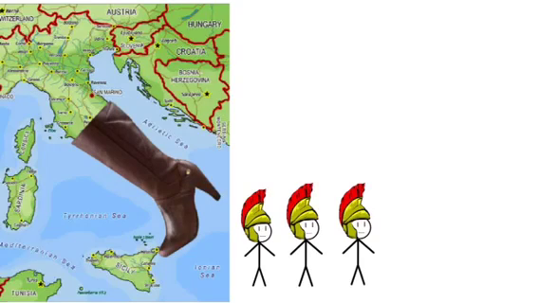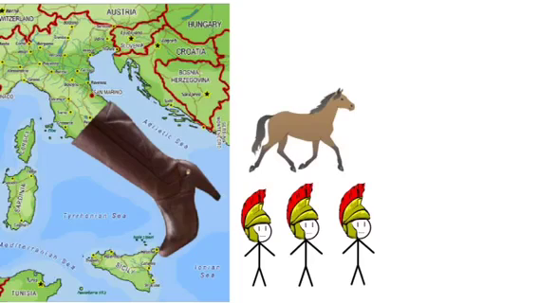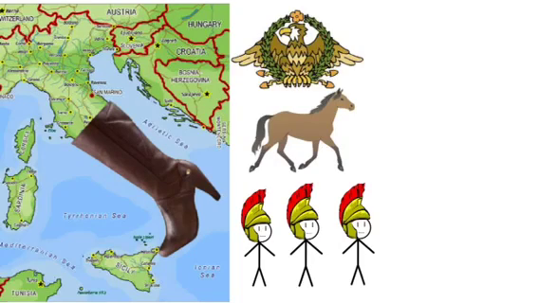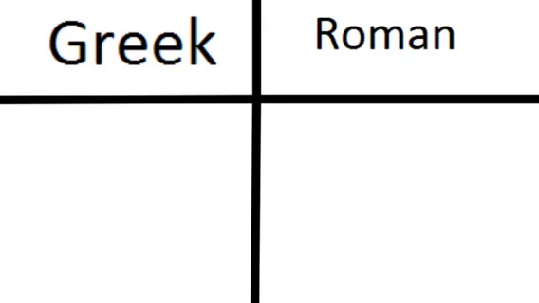Rome had 3 main classes. The majority made up the common class, the wealthy made up the equestrian class, and senators made up the Senate. On a side note, the equestrian class had nothing to do with horses. Greece had a better society because it was more egalitarian. As long as you were a male citizen, you had the same status as all the other male citizens.